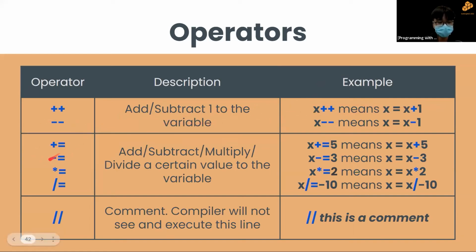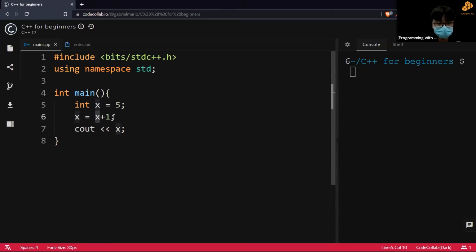The next ones will be plus equals, minus equals, times equals, and divide equals. That is because they are another subset of this. For plus plus you can only add and subtract 1. But for this, you can decide the value you want to add and subtract. So how you write this will be x plus equals a value.